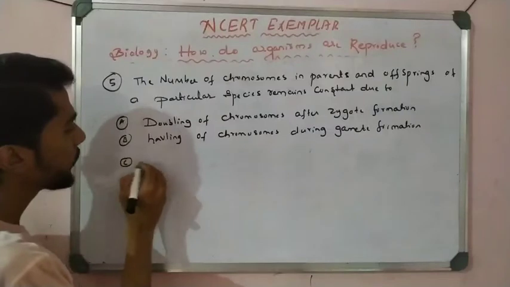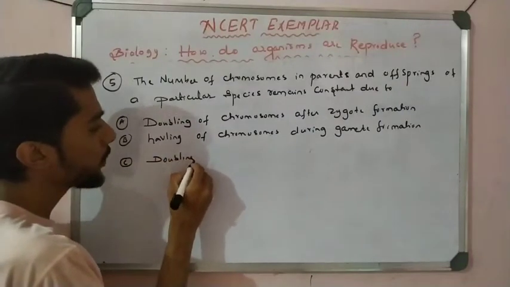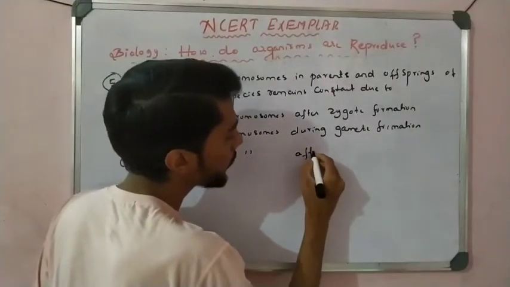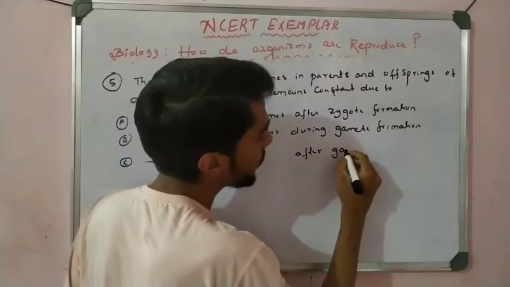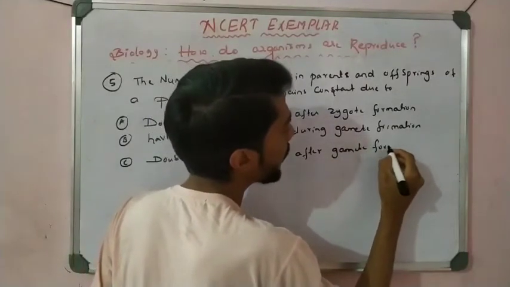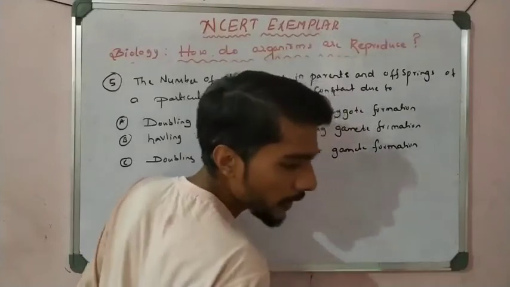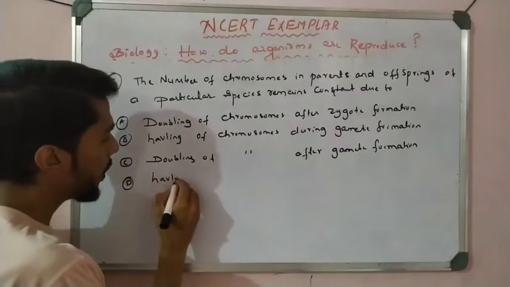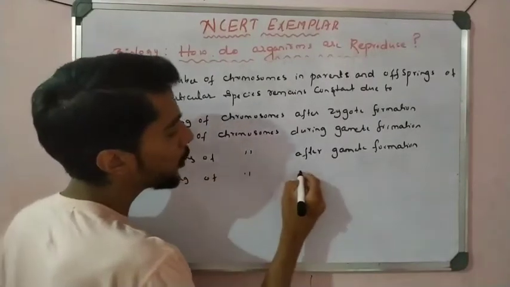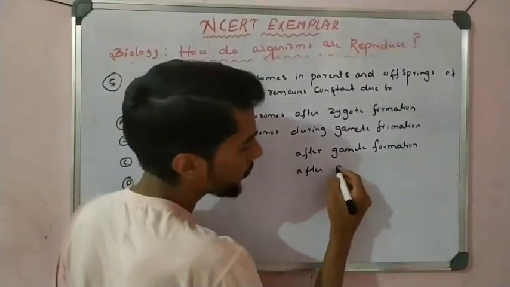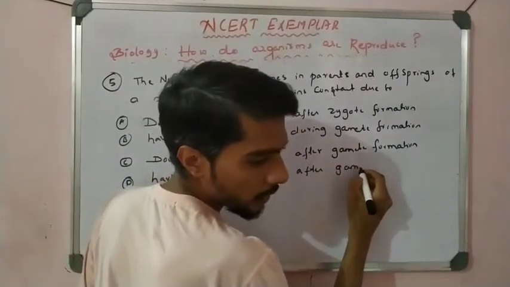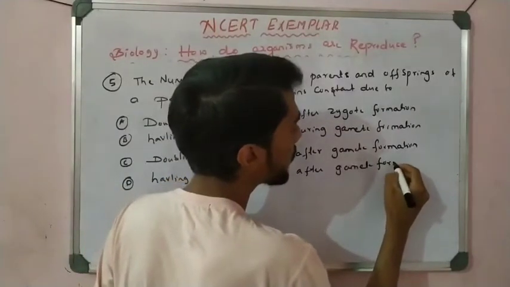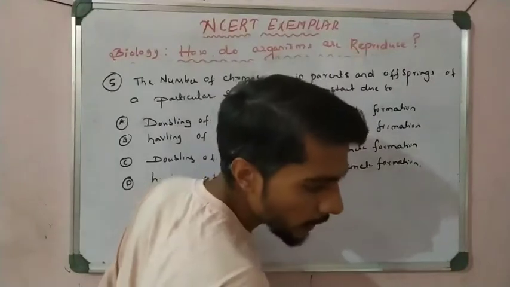Next, option C, doubling of chromosomes after gamete formation. And option D, halving of chromosomes after gamete formation. So see which answer is correct.